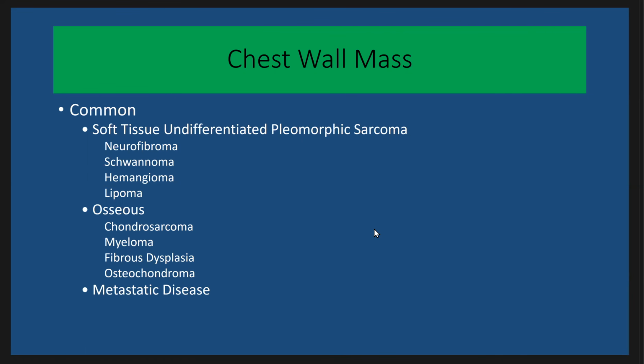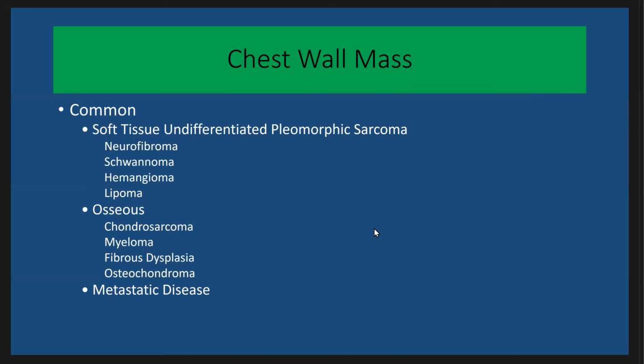What are the least common causes? The least common causes can be classified into soft tissue causes like elastofibroma, dorsi fibromatosis. Also, we have the osseous causes like osteosarcoma, Ewing sarcoma, giant cell tumor, and aneurysmal bone cyst. Also, we have secondary invasion.